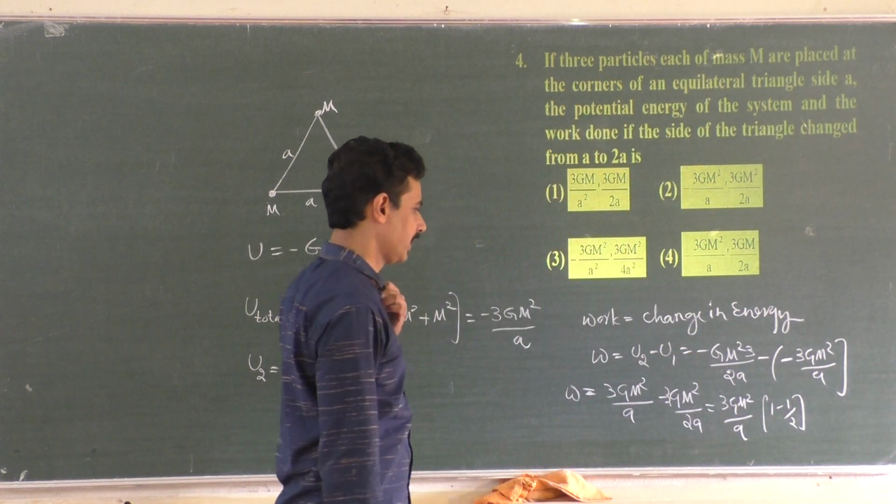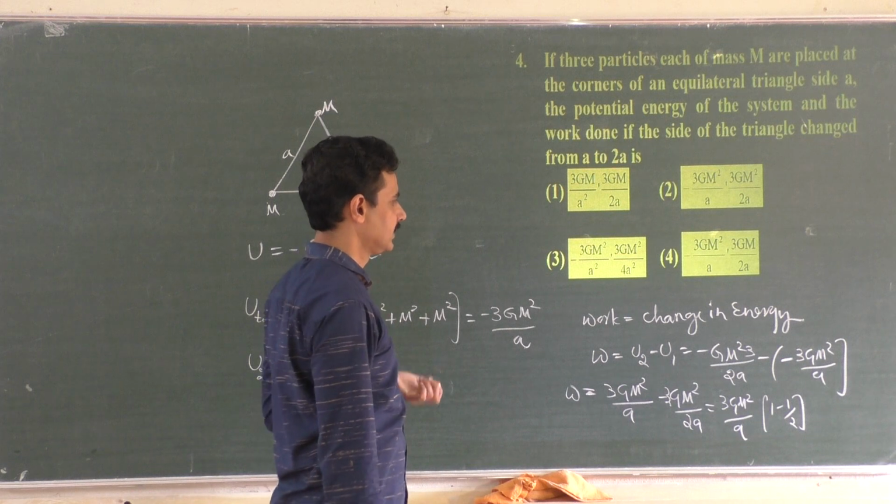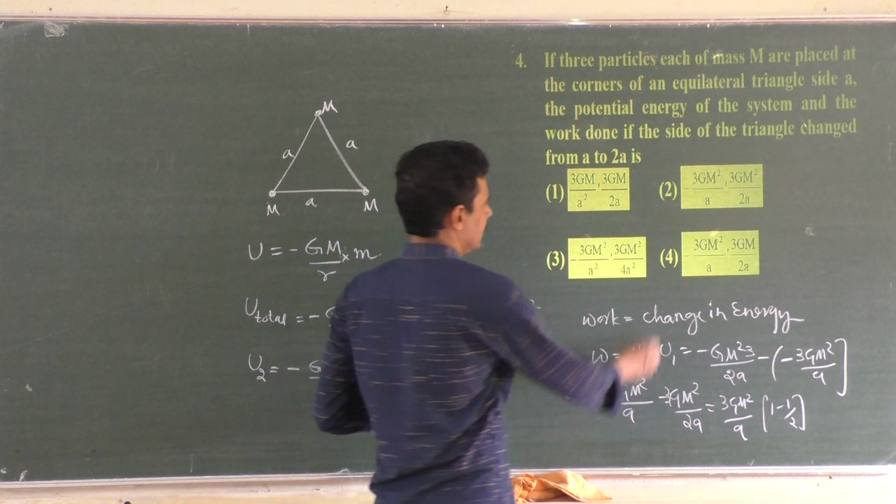So 3 G m square by 2a, final answer, plus 3 G m square by 2a.